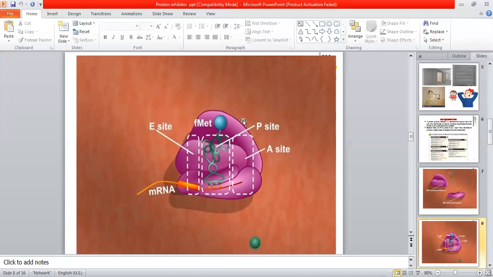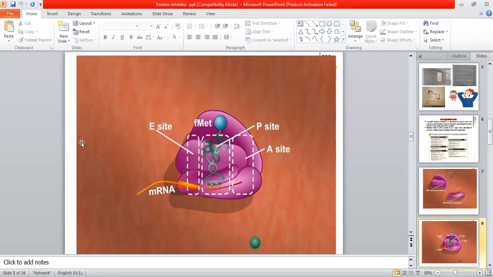A means acceptor, P means peptide formation, E means exit site. Right. So in the A site, what will happen? A new tRNA will come here, and it will bring a new amino acid. Now, with the P site, what will happen? It will shift to the P site where the protein formation will occur, and then this tRNA will shift to the E site from where it will just exit.